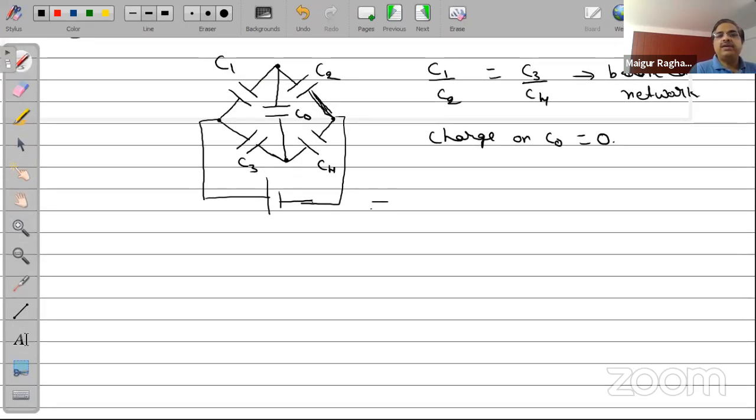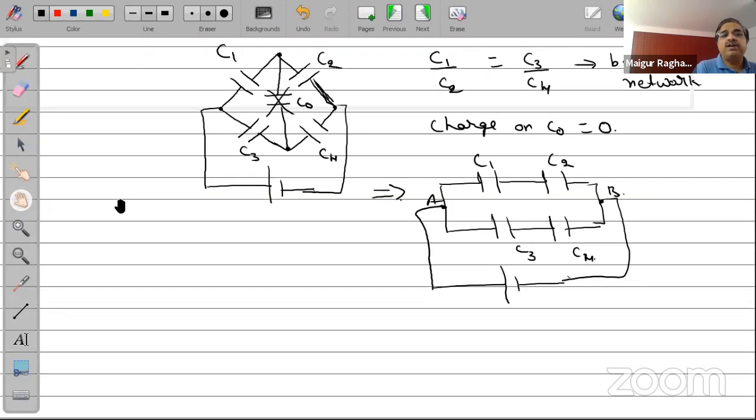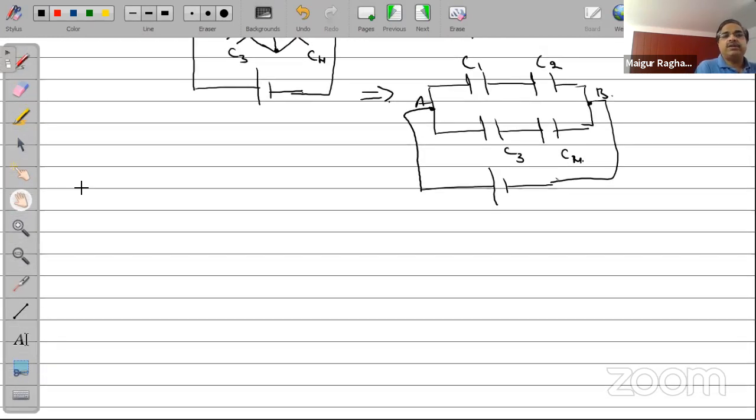That would imply that I can basically write down this circuit simply as this. C1 and C2 will be in series. In turn, C3 and C4 will be in series, and they are all in parallel. So you can remove this C0, and hence you get a capacitance like this. Now finding the effective capacitance across AB is quite simple. So this is one of the important types of circuits that we'll be looking at.